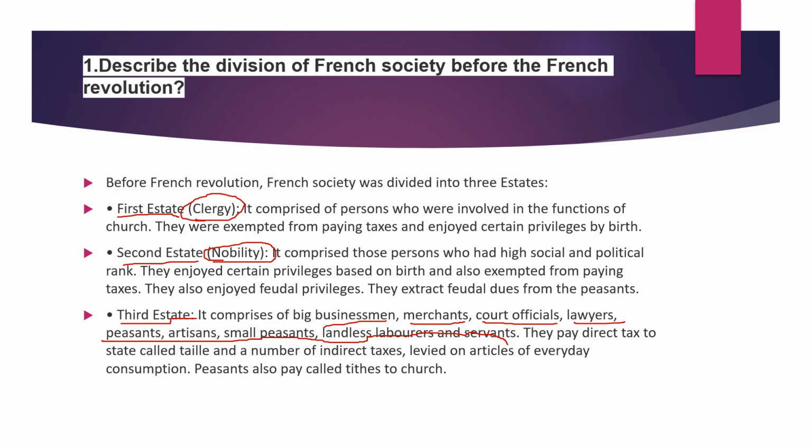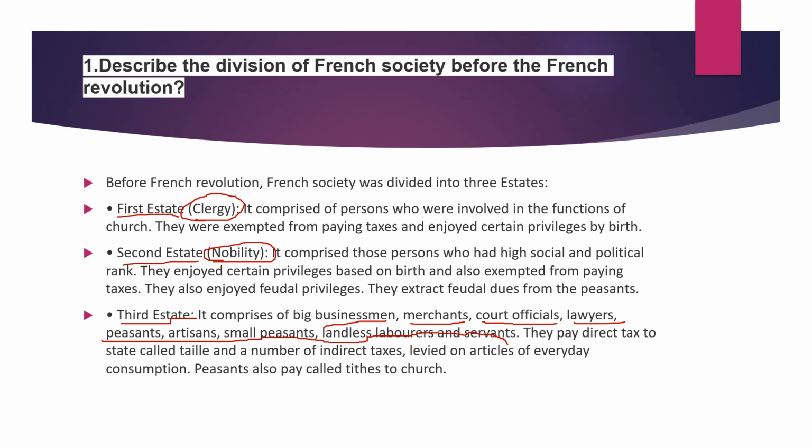Those persons who had high social and political rank, the people considered as nobility. They also enjoyed certain privileges based on birth. They were also exempted from paying taxes. Exempted means they had no need to pay taxes to the government. Okay, so only these third category people had to pay taxes to the government.